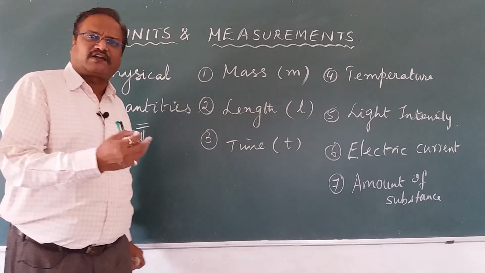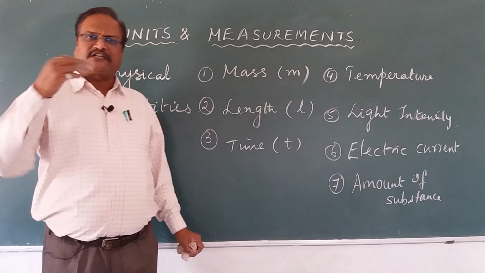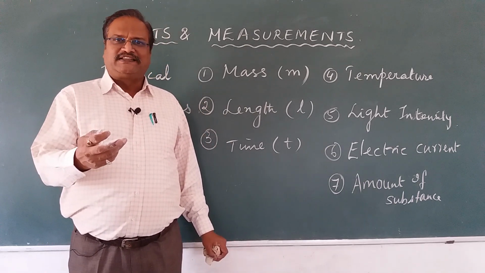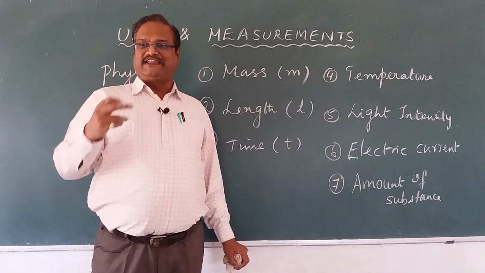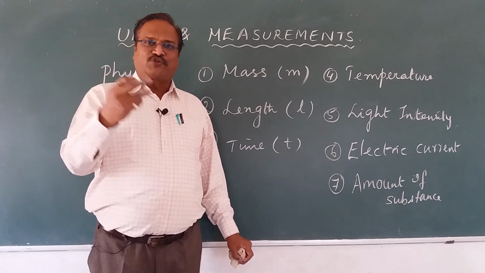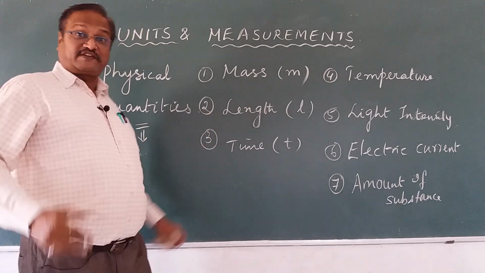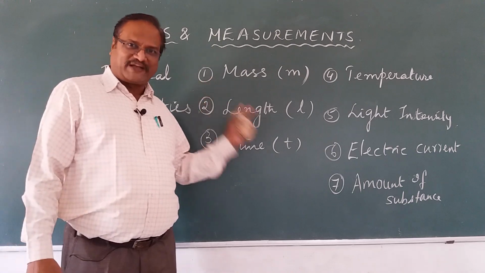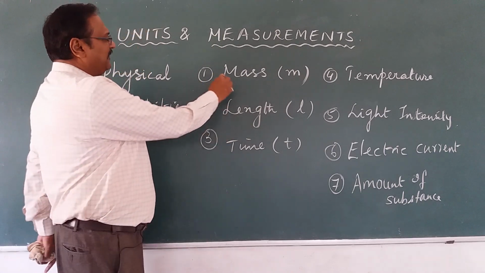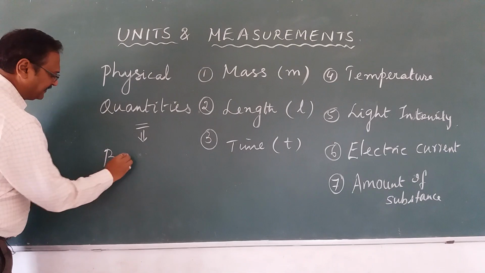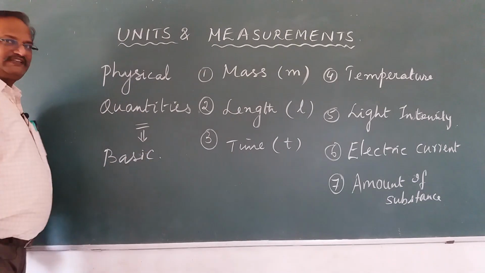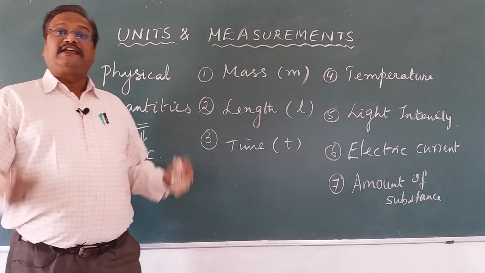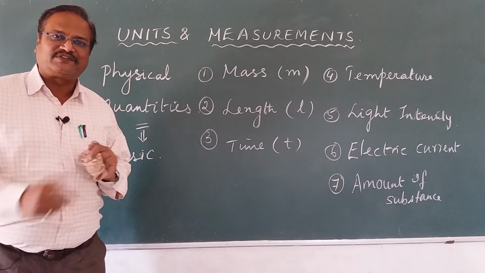Just like Vibgyor has 7 and the musical notes Sa, Ri, Ga, Ma, Pa, Da, Ni are 7. There are 7 wonders. So 7 is a wonderful number. So these are called basic physical quantities, and each of them has a particular unit.